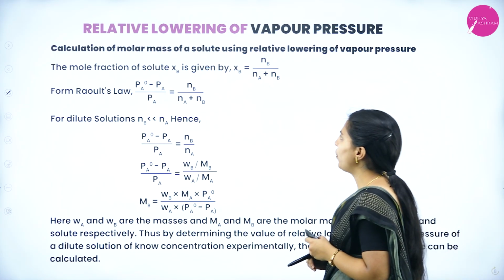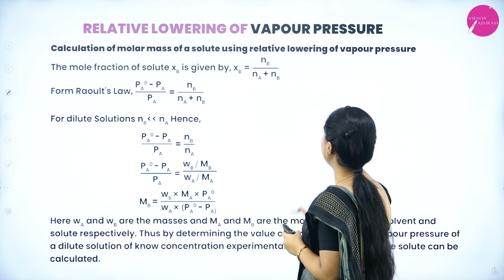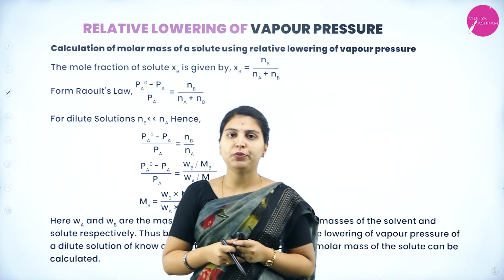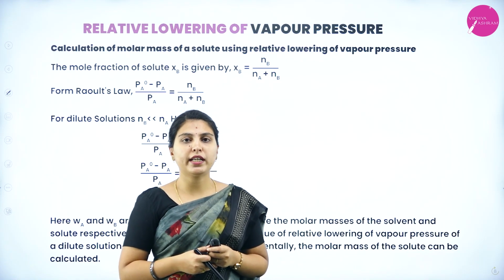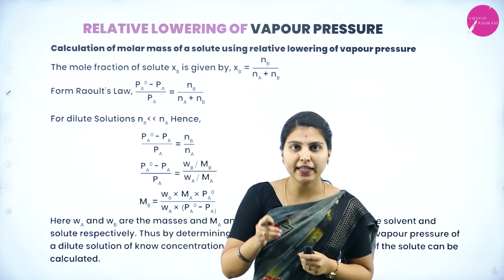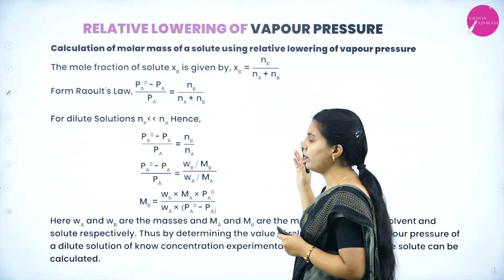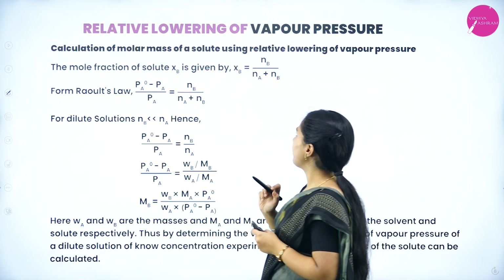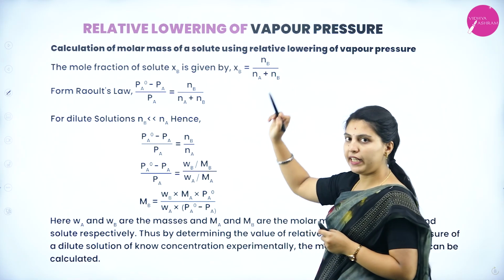Next, calculation of the molar mass of a solute using relative lowering of vapor pressure. We said that along with colligative properties, we will discuss determination of molar mass by the method of relative lowering of vapor pressure. The mole fraction of solute Xb is given by Nb by (Na plus Nb). From Raoult's law, (Pa0 minus Pa) by Pa0 equal to Nb by (Na plus Nb).